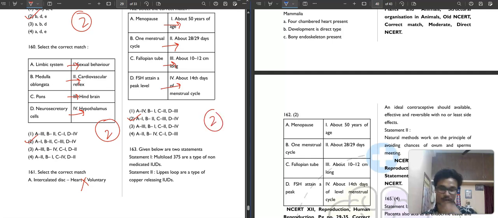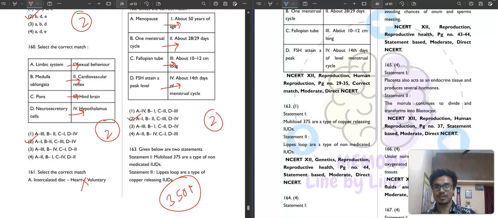In this paper, I think you should score more than 350. Up to 350 definitely. This is a very easy paper. This kind of paper will be given to boost the confidence of the student.